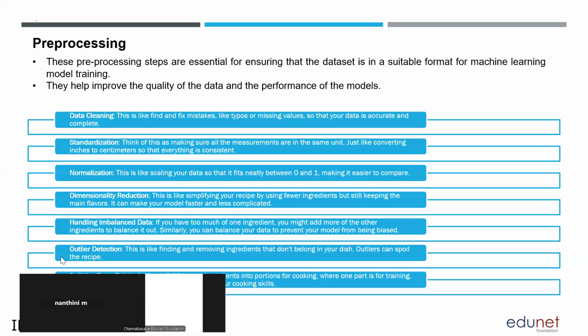Then coming to imbalanced data. You should have equal data values from both extremes. If you have few values in the higher range, that will lead to bias in the results. In order to overcome that, you need to balance the data. That is handling imbalanced data. Is it clear?